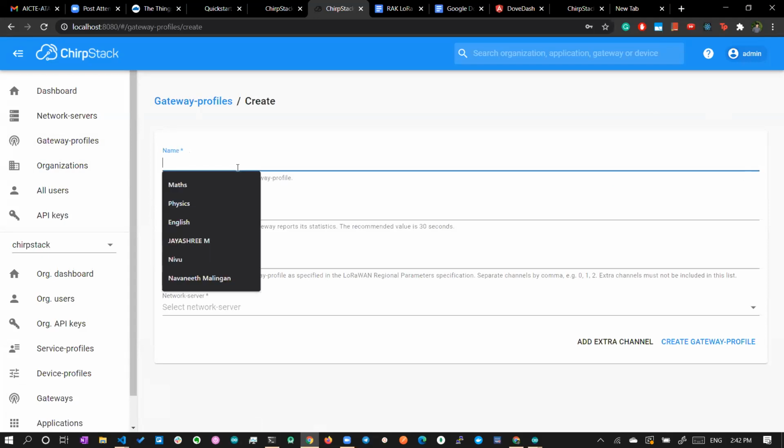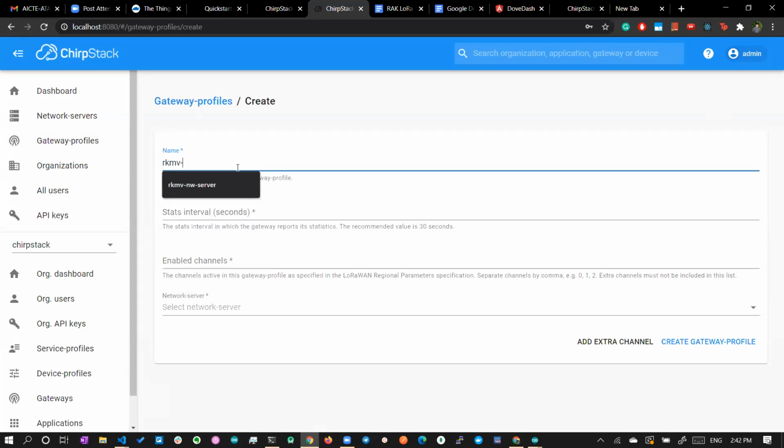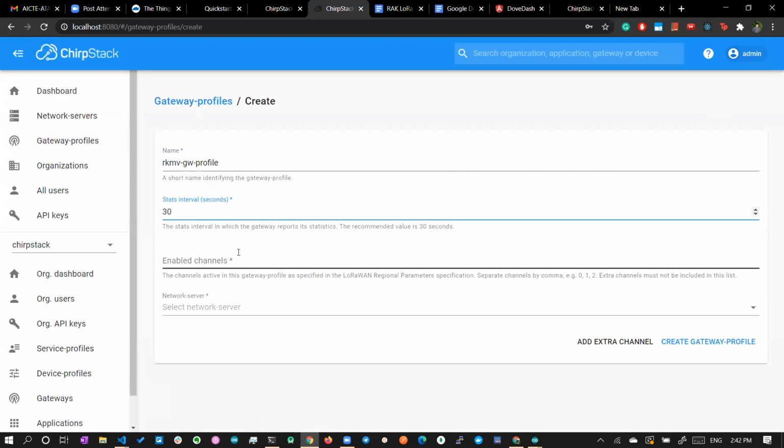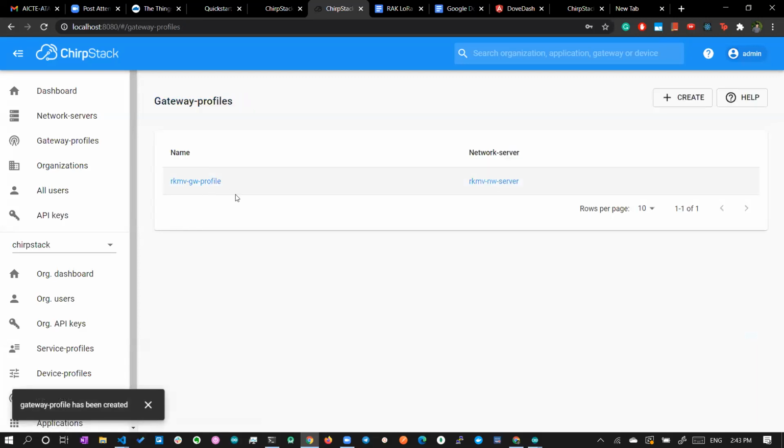In gateway profiles, you can give a name like Ramakrishna Mission Vidyalaya gateway profile. You can give an interval of 30, and enable channels. By default channels 0 to 2 will be enabled, and you have to choose the network server here. As said, you can create multiple network servers under a single tenant. All the gateways will be under a network server only, so it follows a hierarchy. First organization, next network server, and within the network server you can add a gateway. So now we have created the gateway profile, right?